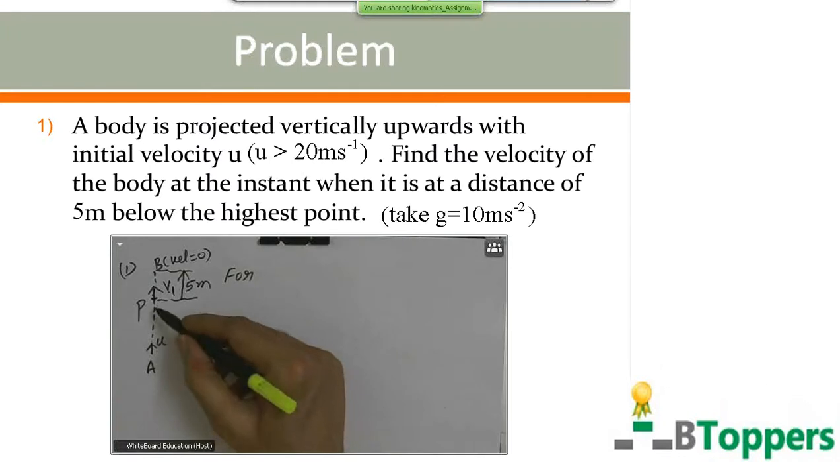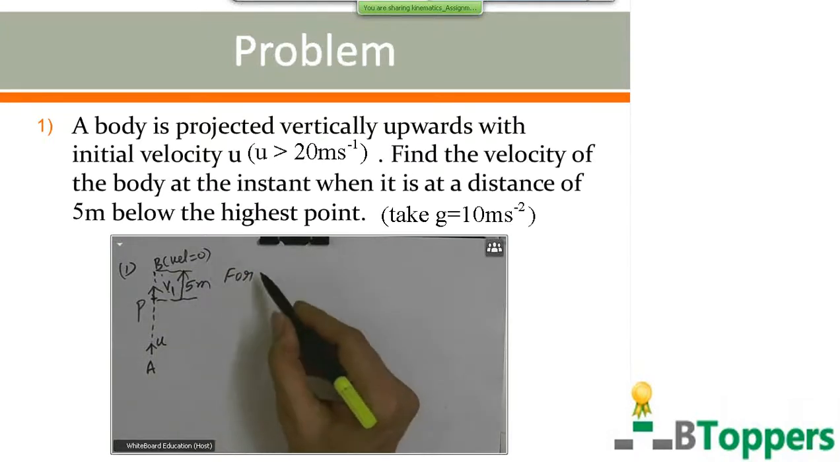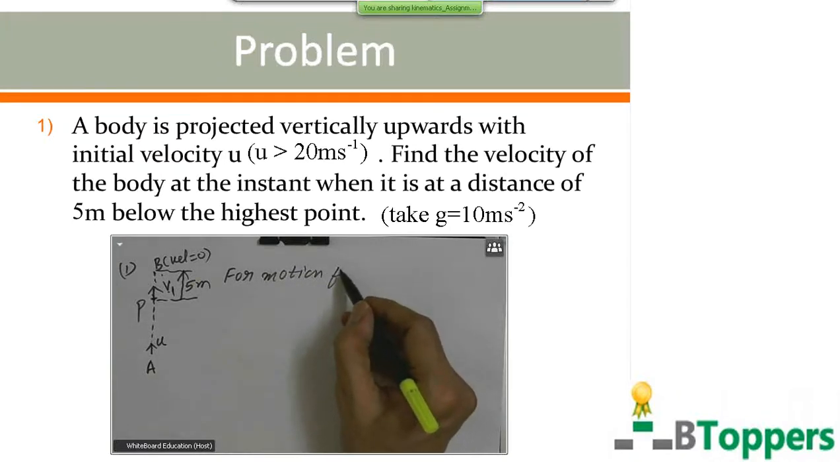Because you are not given the distance from A to P, you are not given the distance from A to B also. To find the distance from A to B, you should calculate the maximum height. But you know the distance from P to B, therefore we consider the motion from P to B.